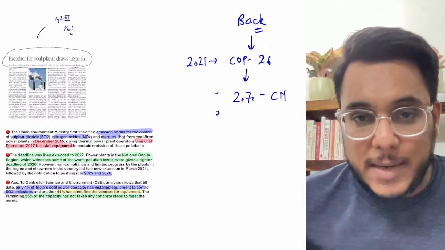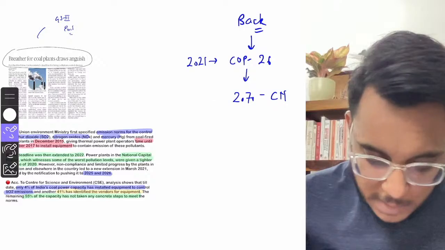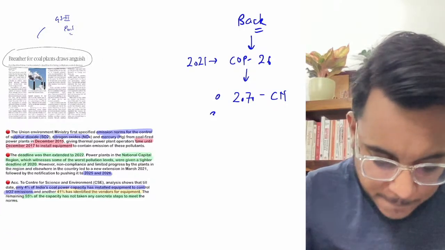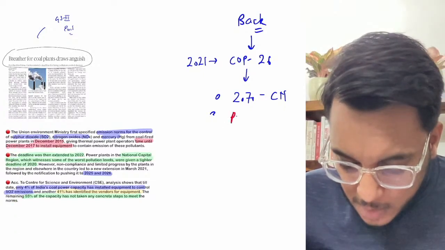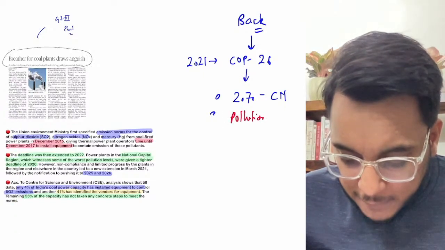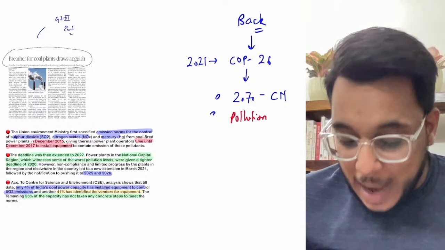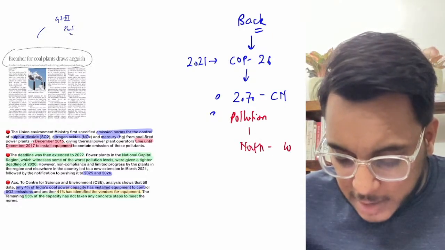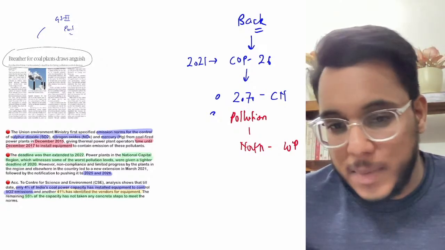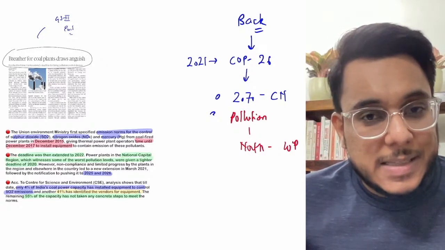Moreover, guys, at the same time, pollution is becoming a very big problem in India, and particularly in North India, the winter pollution problem is very serious. These are certain things that are going on.